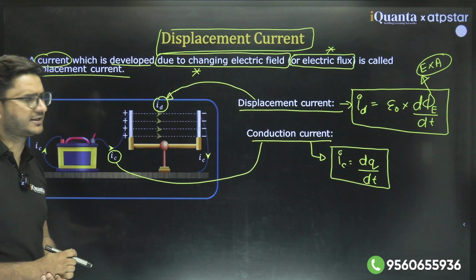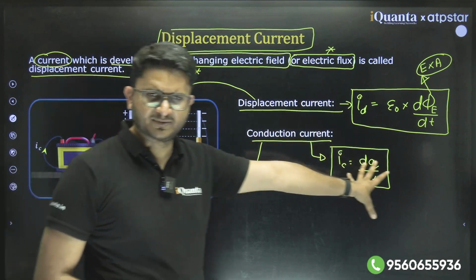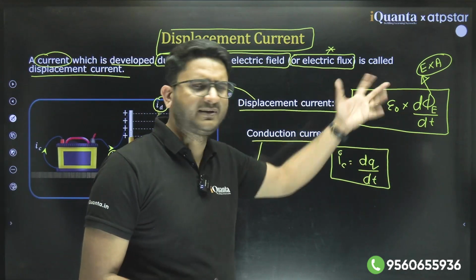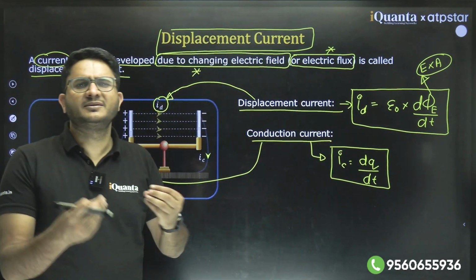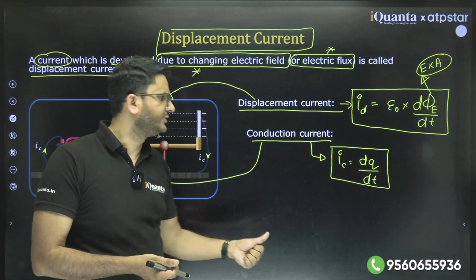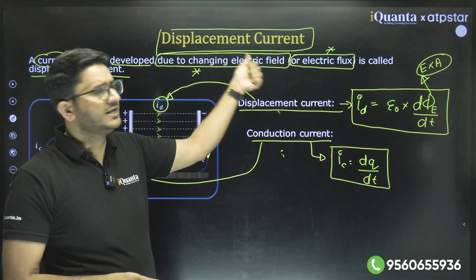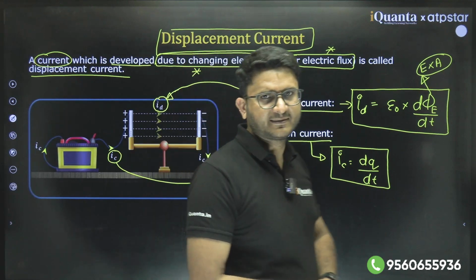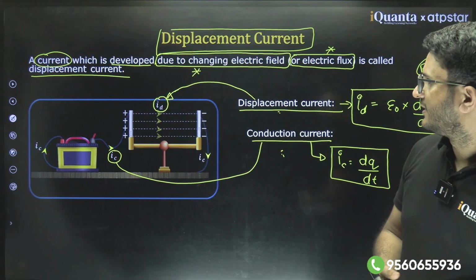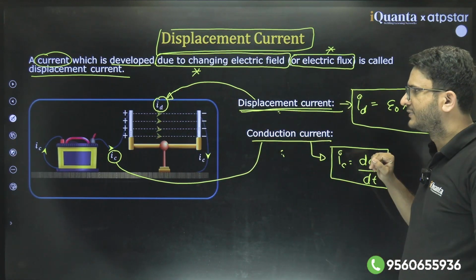dt. So this is the conduction current, this is the displacement current. Both have a unit of ampere only, but the basic cause is different: one is due to flow of electrons and the other is due to changing electric flux in the space. Clear? So that is the meaning.